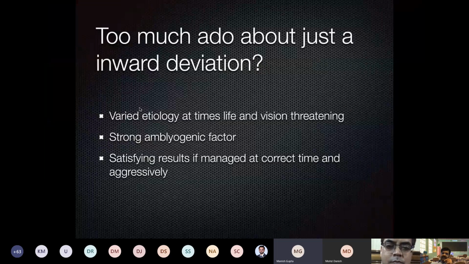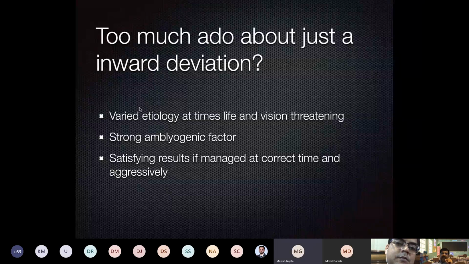Now, why is esotropia in children important? Because it can be of various etiology and can be mostly vision threatening, but very rarely can be life threatening also. Esotropia in children, and especially in infants, is strongly amblyogenic, so we need to treat that early. When you compare this with intermittent exotropia, this is a much more serious condition because the chances of dense amblyopia and faster amblyopia are much higher in esotropia.